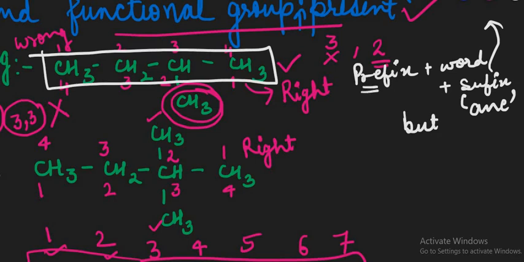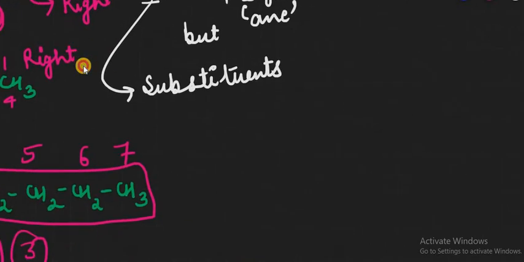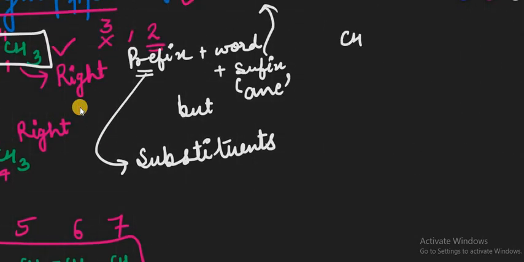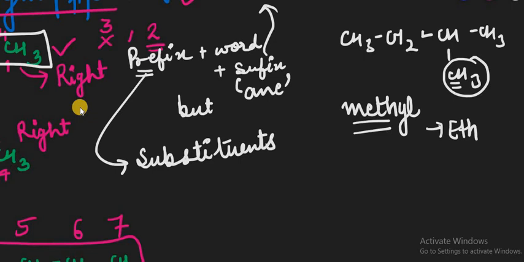And in the case of prefix, we are using the substituents, right? And the substituents in this case are like this. Like we have this CH3, this is CH2, CH, and that is CH3, and this is the CH3. So the substituent is what is not included in the parent chain. Suppose in the substituent you have 1 carbon atom, then for 1 we use the word meth, and to mark it as a substituent we use "-yl", so it is called methyl. Suppose there are 2 carbon atoms, then we use the word eth, and then we use the suffix "-yl", so that is called ethyl in that case.